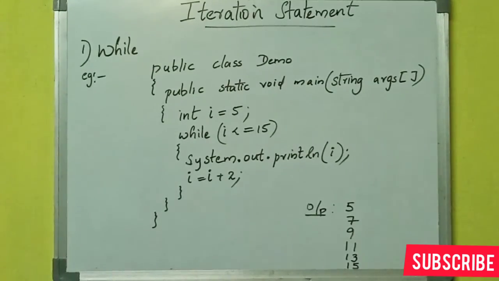So the condition while 15 less than or equal to 15 is true. So by using the println function, again 15 will be displayed in the output screen. Again 15 plus 2 gives 17. So 17 is checked in the while loop. 17 less than or equal to 15, which is false. 17 is not less than or equal to 15. So since this statement becomes false, the execution of the while loop will terminate, and the output of this particular program will be 5, 7, 9, 11, 13 and 15.